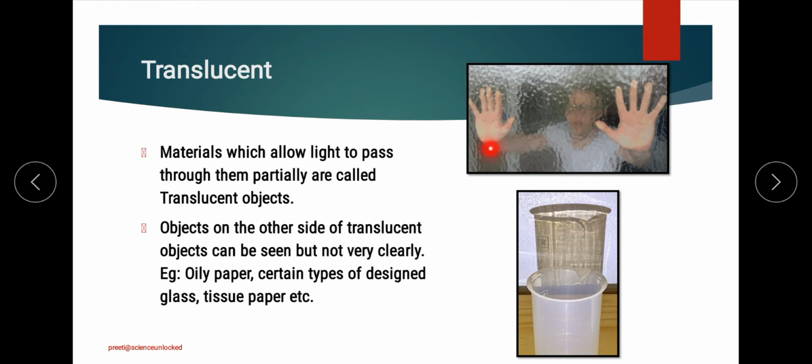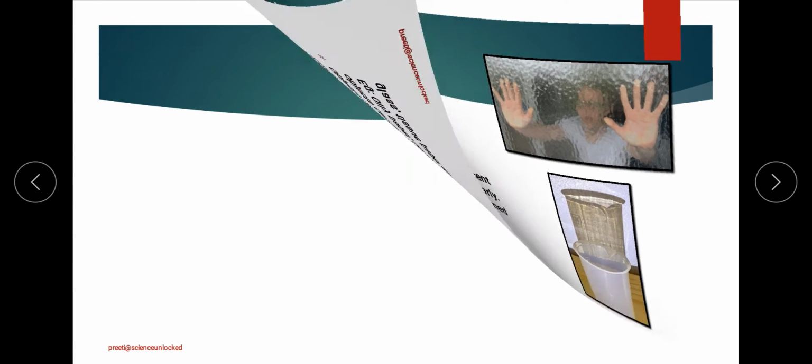So as you can see over here, in this picture, we can imagine that the thing on the other side is a human, but we cannot say whether it is a man or a woman. This kind of blurriness or haziness comes in the category of translucent, which can be created sometimes, for example, in the case of oily water as well.